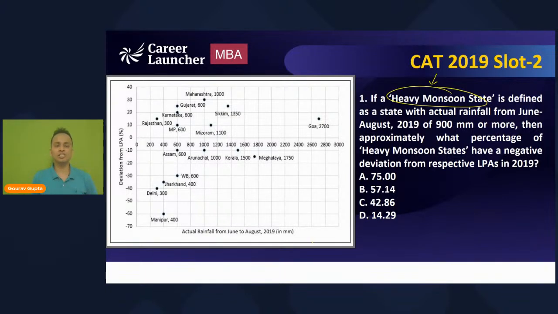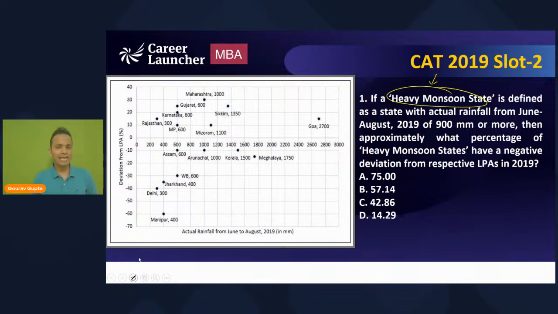Quickly write the first letter of all the states. Adit, is there only one? I want you to write the initials. I think you are giving the answer option D, Adit. Adit says that 14.29 is the correct answer.